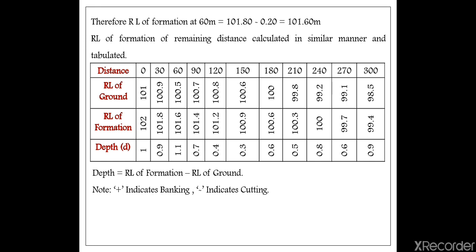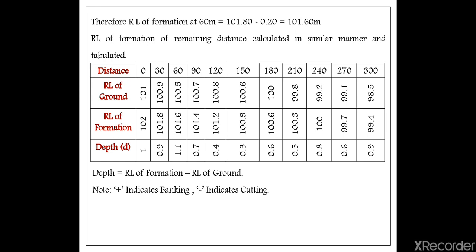So I know the formation level, I know the RL of ground, then I can easily find out the depth of cutting and depth of filling. How? RL of formation minus RL of ground will give you the depth, right? RL of formation 102 minus 101 will give you the positive 1, right? 102 minus 101 is 1. If RL of formation is lesser and ground level is greater, then you are going to get the negative sign, right? Here the negative sign is not there.